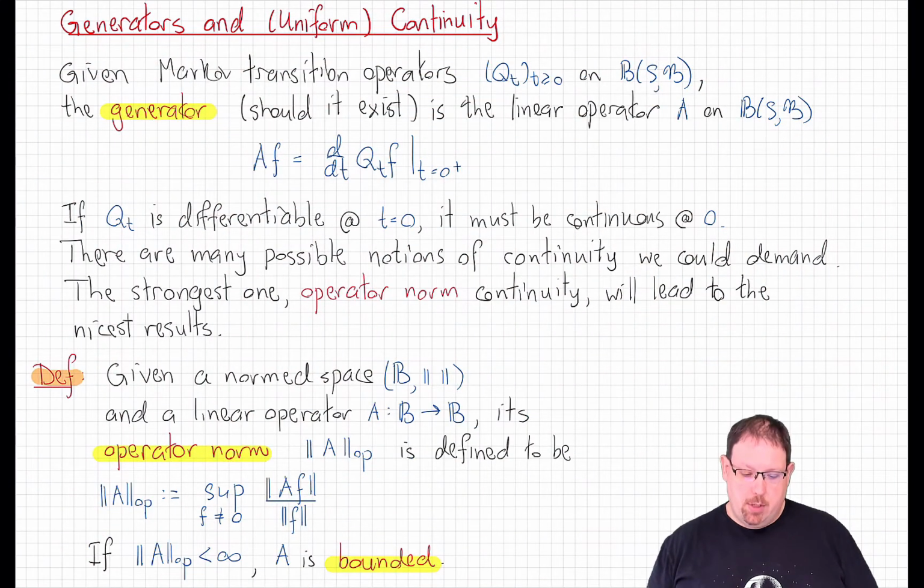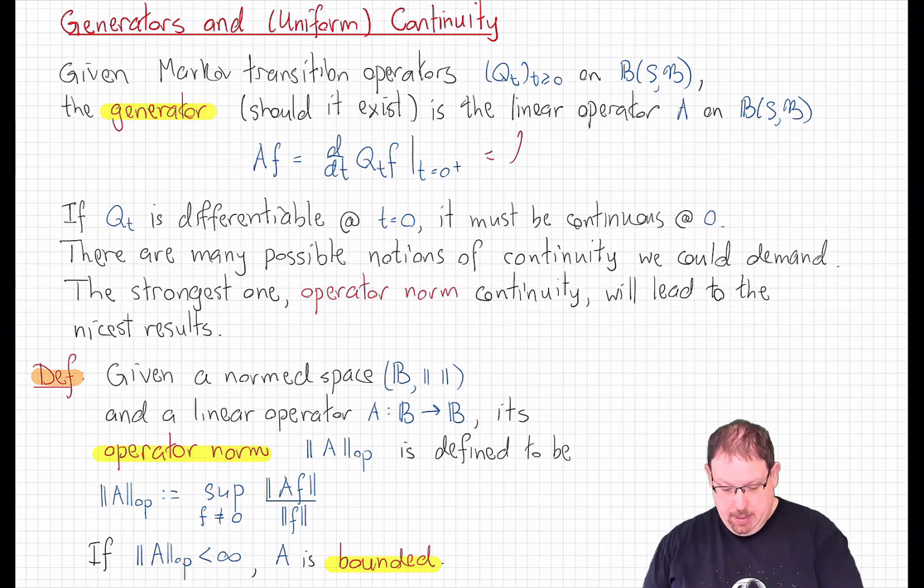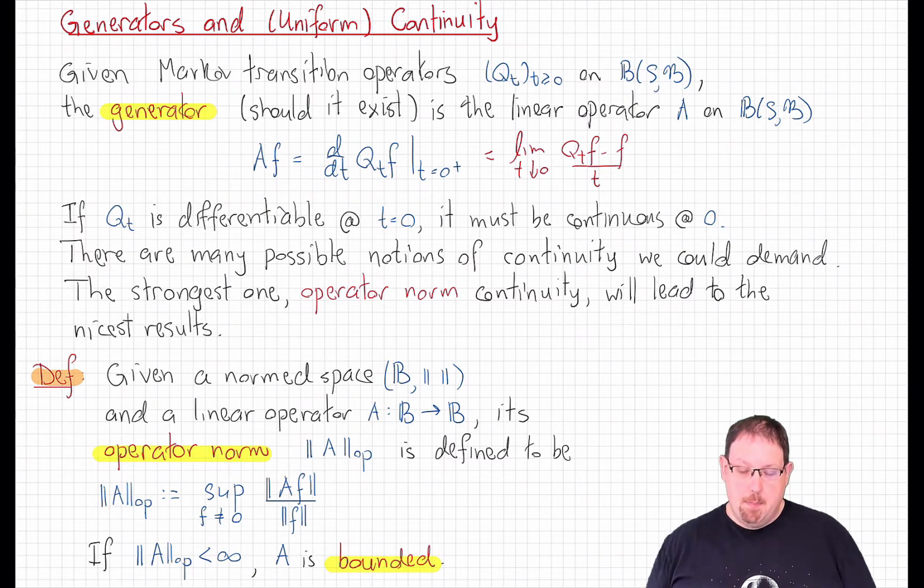Well, in the next several lectures, we're going to explore these questions, especially in the case of a countable discrete state space and continuous time process. As a reminder, a Markov transition semigroup has a generator called A if this limit exists. That is, the limit as t goes to 0 from above of (Q_t f minus f) over t for any bounded measurable function f on the state space.